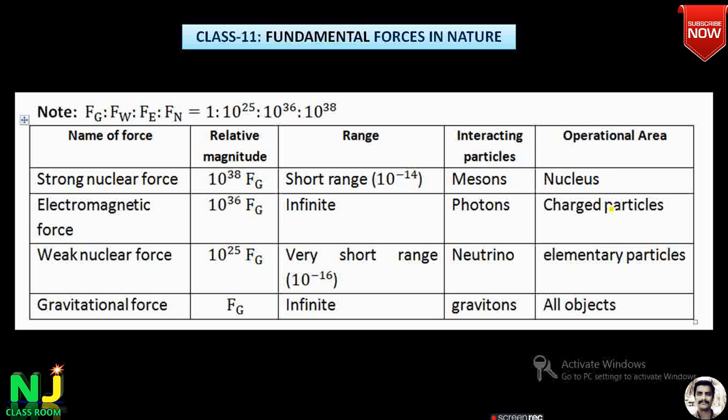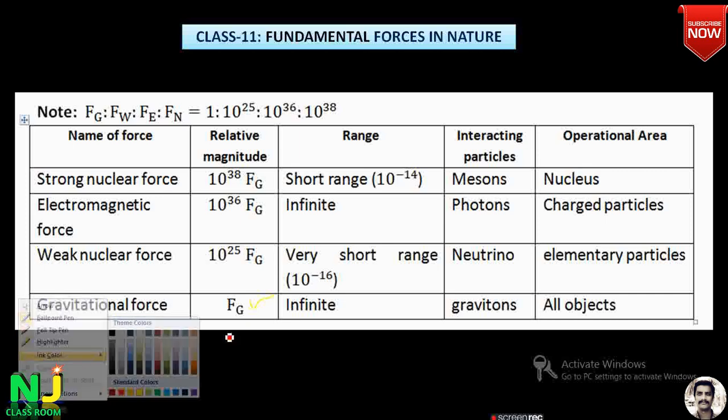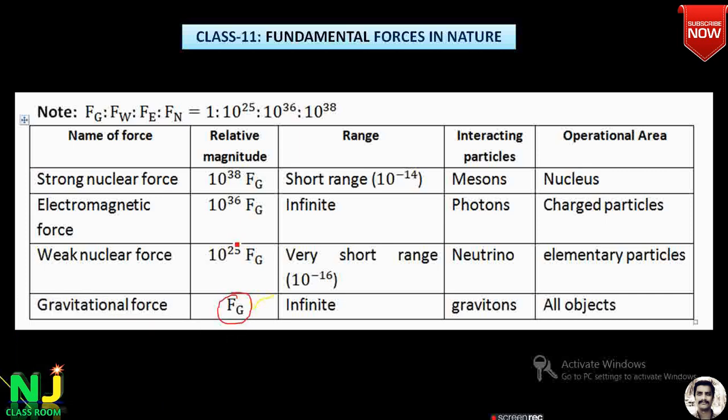Finally, we conclude in a very simple way. In a table, we have listed the strong nuclear force in descending order down to the gravitational force, along with the relative magnitude. Look here, relative magnitude between the strong nuclear force and compared to the gravitational force. This is what is called the gravitational force. Compared with the gravitational force, we have to write down the relative magnitude.